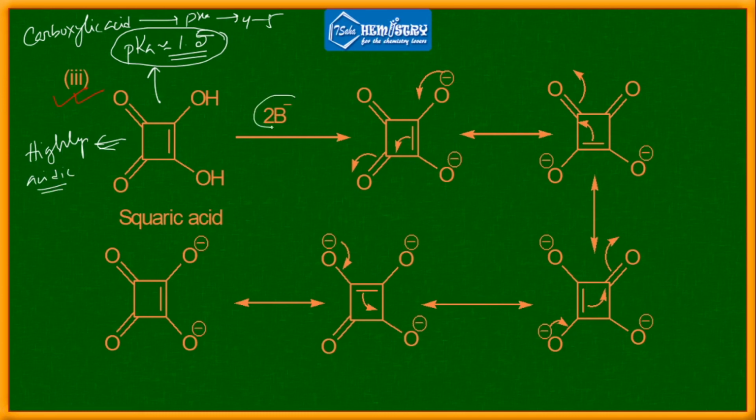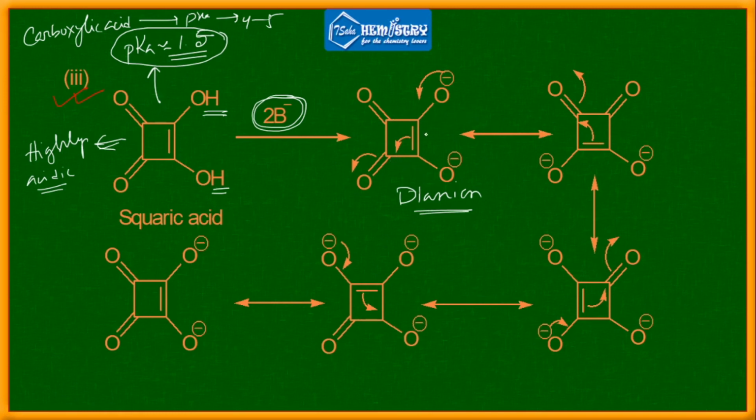See, if you add two equivalents of base, then what will happen? These two equivalents of base can abstract these two protons and generate this dianion. Now this dianion can be resonance stabilized in this manner, and due to this resonance stabilization the charge density is distributed throughout the whole molecule, so the stability of the molecule increases.